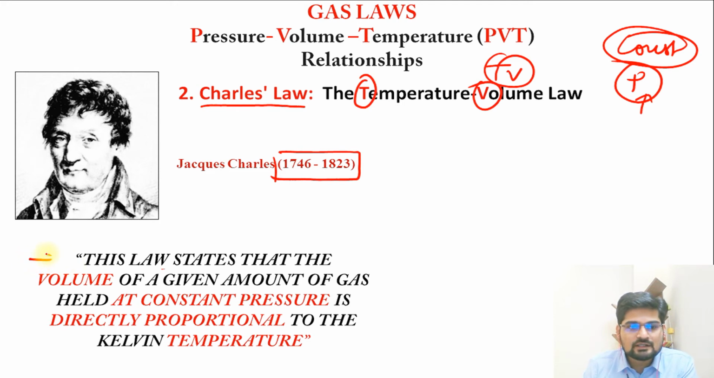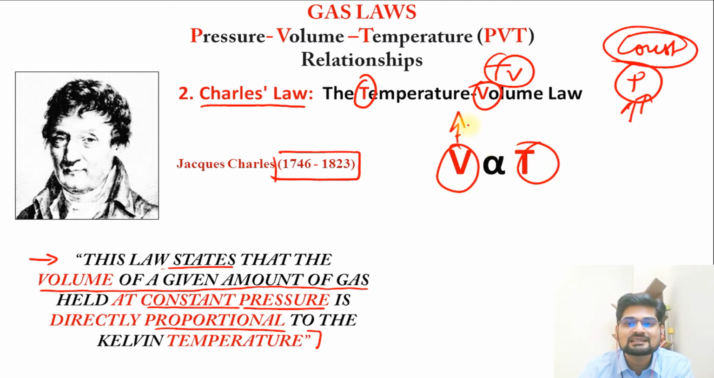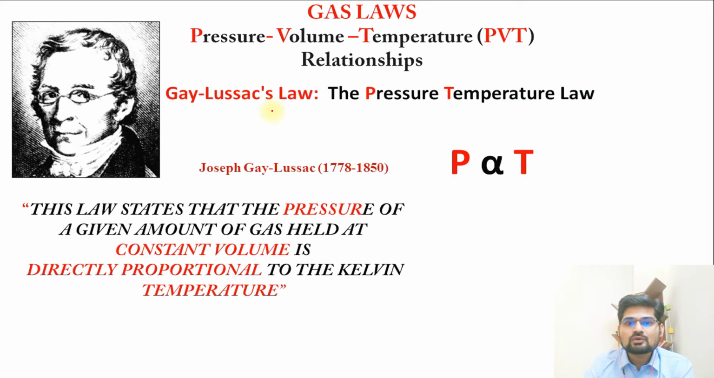So what is the statement of this particular law? This law states that the volume of a given amount of gas, again the volume is important here, is held at constant pressure, and it is directly proportional to the temperature. So the situation is V is directly proportional to T. Charles' law says that when pressure is constant, V is directly proportional to T. So if V increases, T increases. If V goes down, T goes down. This is the next law that we study in gas laws. Now go to the next one. The next one is about the PT factor, so what is left out is the V factor.